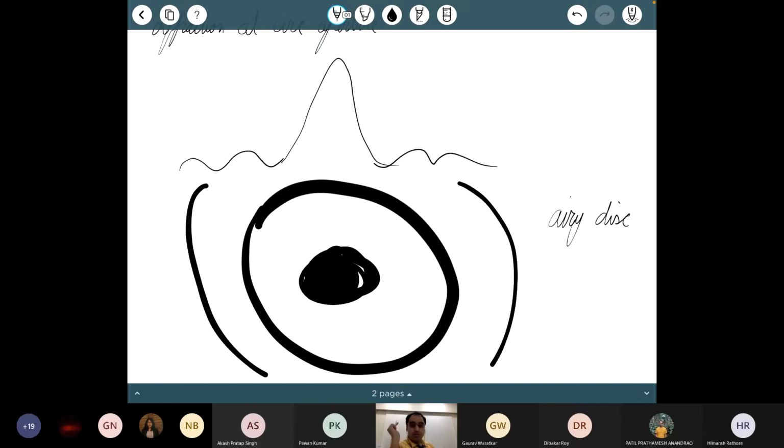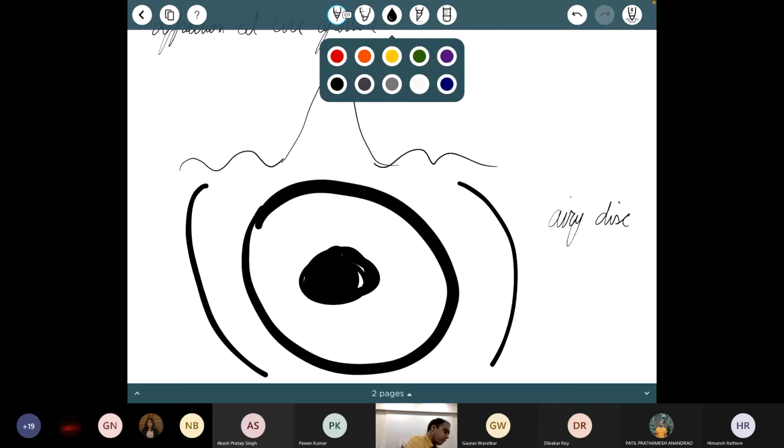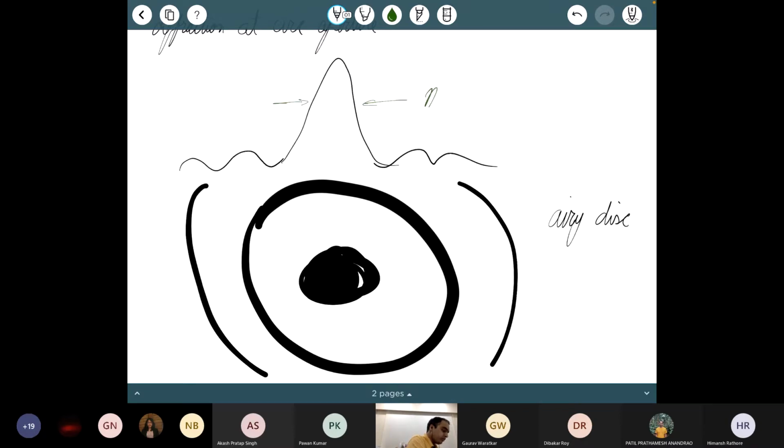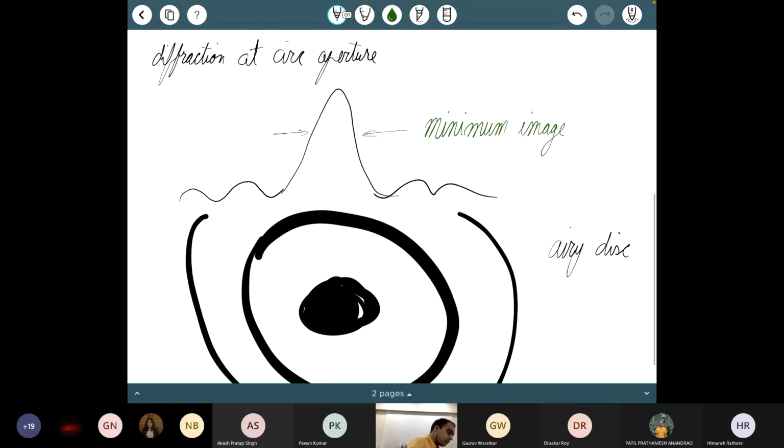Now what happens as a result is that even if I have a point source, the minimum size of my image is about this much. This has nothing to do with my detector. This has to do only with the fact that I'm using a circular aperture, a lens. There's a plane parallel wave coming in only through my lens. So I am going to get a certain minimum size, roughly given by 1.22 lambda by d, where d is called the aperture.